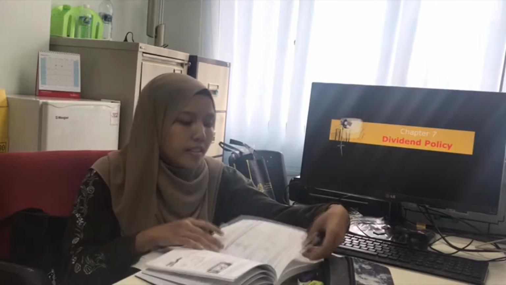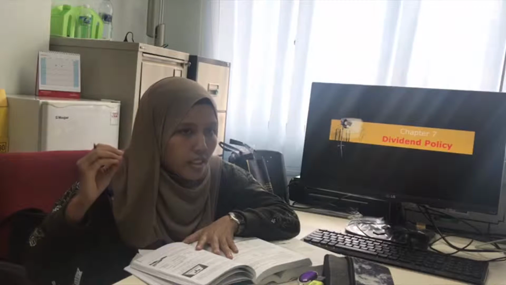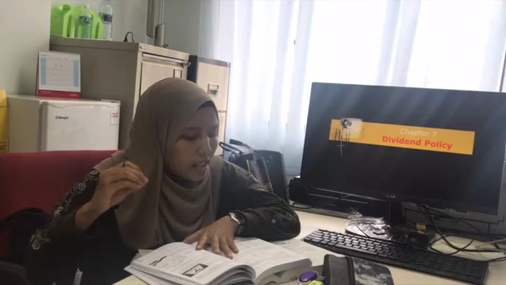So the second one is the regular dividend policy. This is the payment of a fixed ringgit of dividend in each period. By regular dividend policy, it will provide the shareholders with positive information indicating that the firm is doing well, and it minimises uncertainty. The firm that uses this policy will increase the regular dividend once earnings are proven to be reliable.